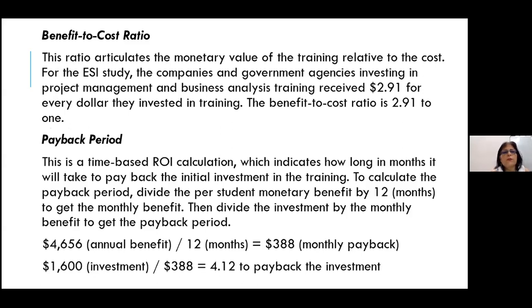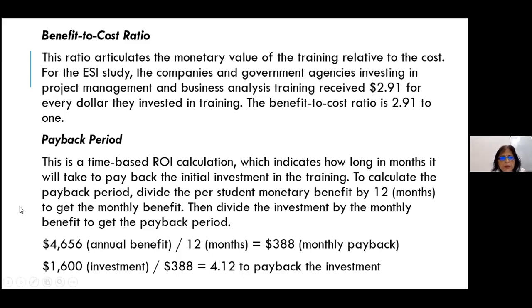Benefit to cost ratio articulates the monetary value of the training relative to its cost. For the ESI study, the companies and government agencies investing in project management and business analysis training received $2.91 for every dollar they invested in training. Now the benefit to cost ratio is 2.91. We do not have the supporting data on how they arrived at $2.91, but that we will have to accept.